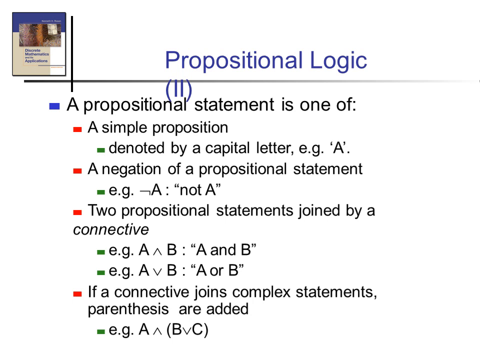There will be negation of a propositional statement. Negation means the negative statement, that is, it is not class MCA 3. That means not A, we represent it as negation A. Okay, we will discuss it later. And we can join or connect two propositions using different connectives, for example and, or. We will discuss it also later. And also we can join more than one connective together.